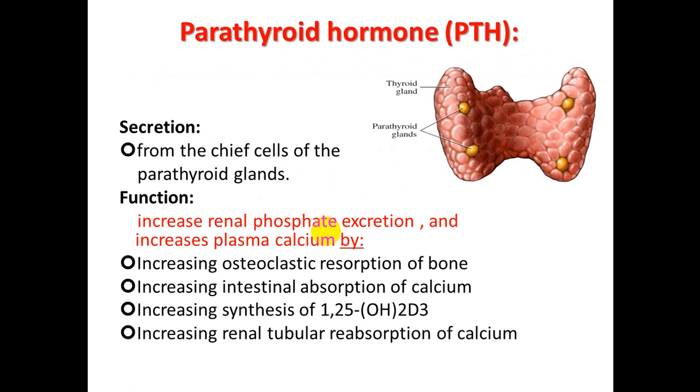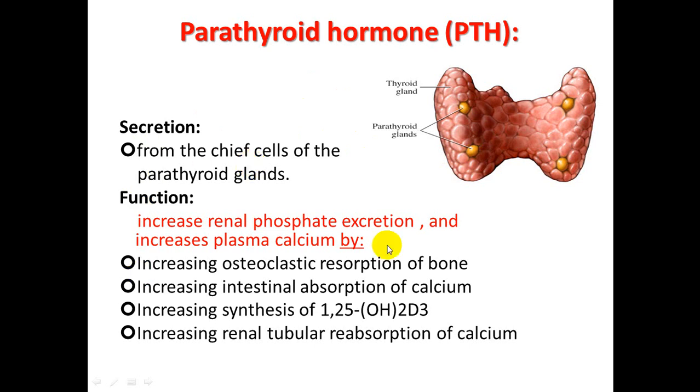As you know, we have 4 parathyroid glands, 2 up and 2 down in the posterior part of the thyroid gland. Parathyroid hormone is secreted from the chief cells of the parathyroid gland.